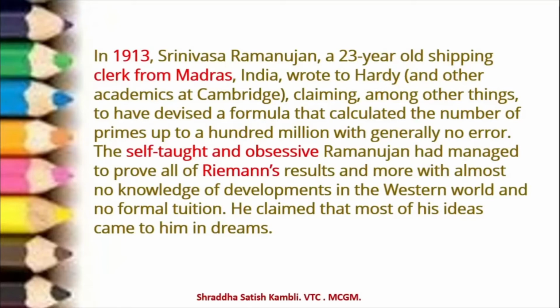People who are very interested in maths might say prime numbers up to 10,000 perhaps. But here Srinivasa Ramanujan claimed that he has a formula which can calculate the number of prime numbers up to 100 million with no errors, that is perfectly. The self-taught and obsessive Ramanujan had managed to prove all of Raymond's results.